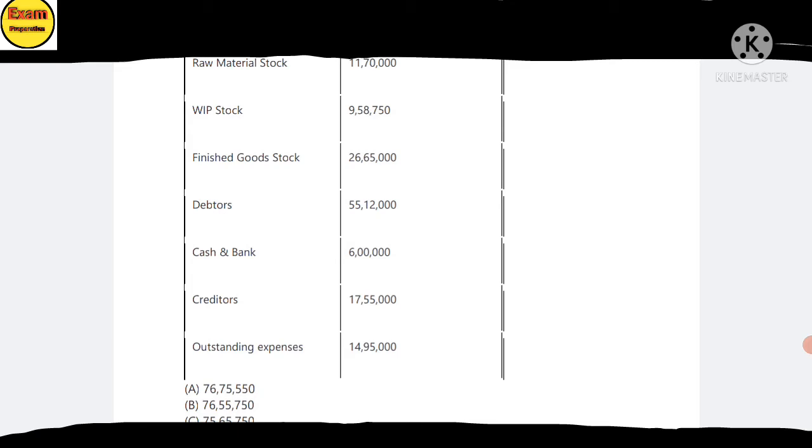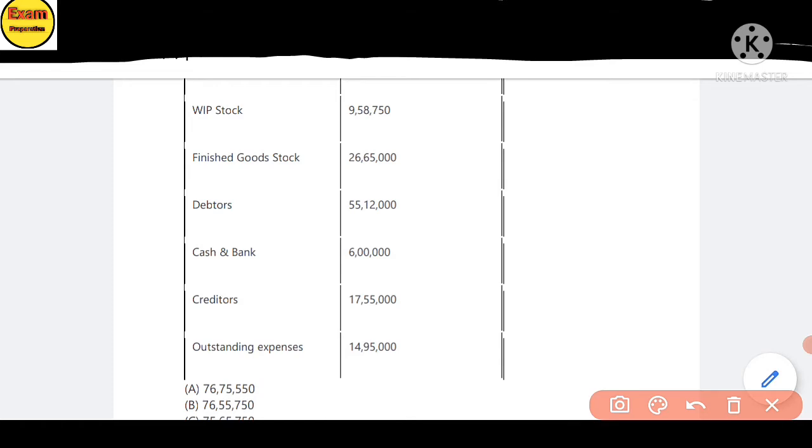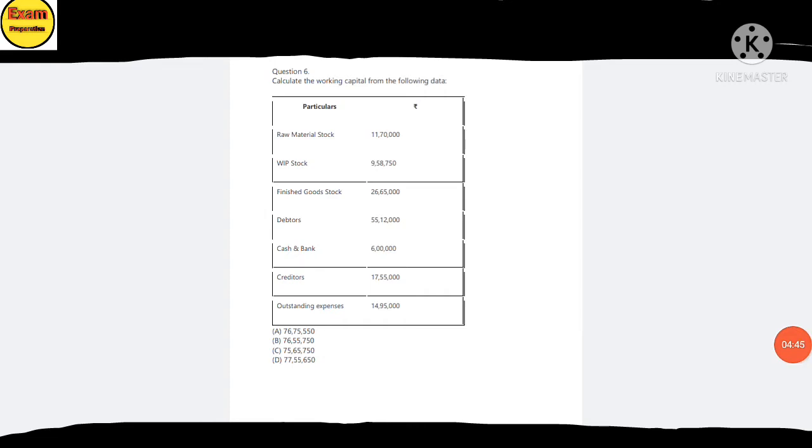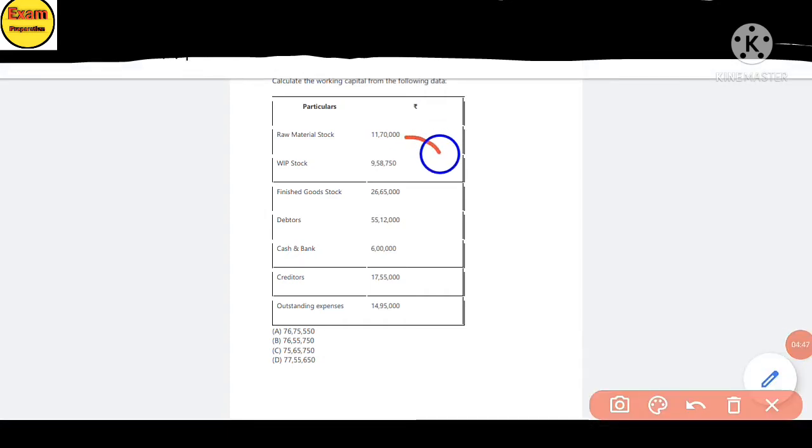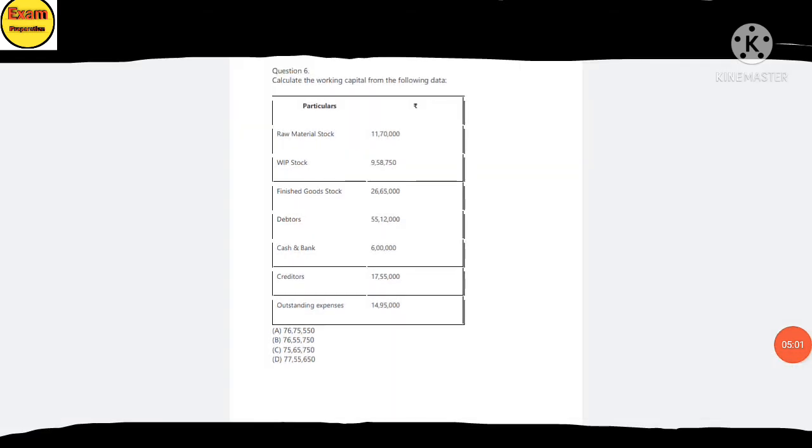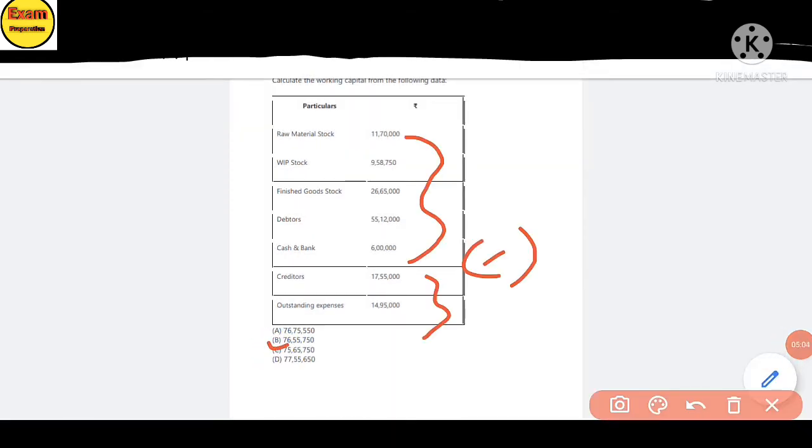You total all the assets and subtract creditors and outstanding expense liability. You will get the answer, option B, 76 lakh 55,715.